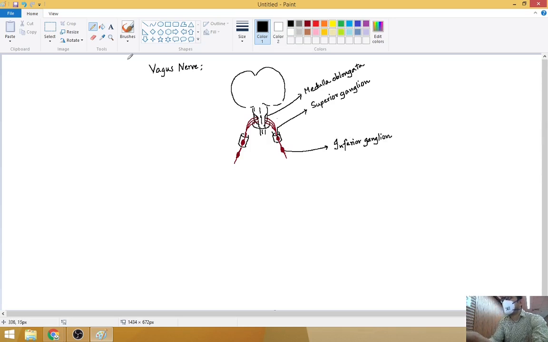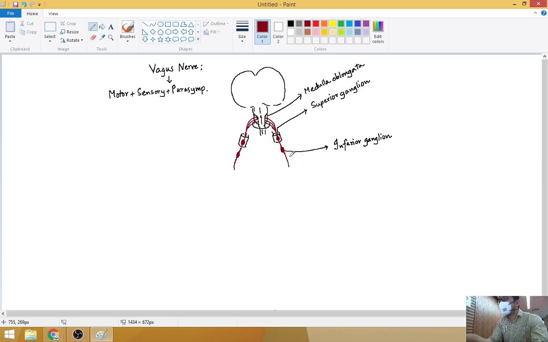Okay, now as I have told you, the vagus consists of motor plus sensory plus parasympathetic components. Now from there it will descend down, both sides of the vagus will descend down.